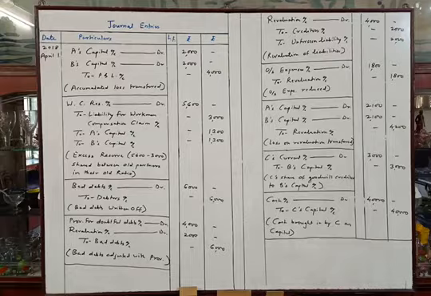These are the journal entries. You have to pass the journal entries accordingly. The order may be different. Rather, you can pass the journal entries in different order as per we have solved in the ledger. It is okay for that.